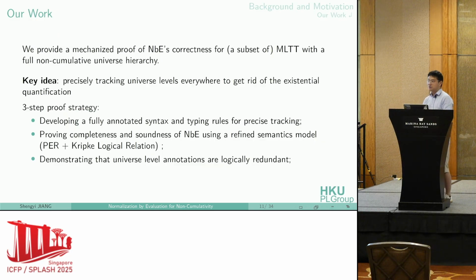And the natural question is to ask, can we prove the correctness of NBE if we don't have the cumulative rule? Our work answers this question positively, that we provide a mechanized proof of NBE's correctness for a subset of Martin-Löf type theory with a full non-cumulative universe hierarchy. The key idea we adopt is to precisely track the universe levels everywhere to get rid of the existential quantification. And we adopt this 3-step proof strategy.